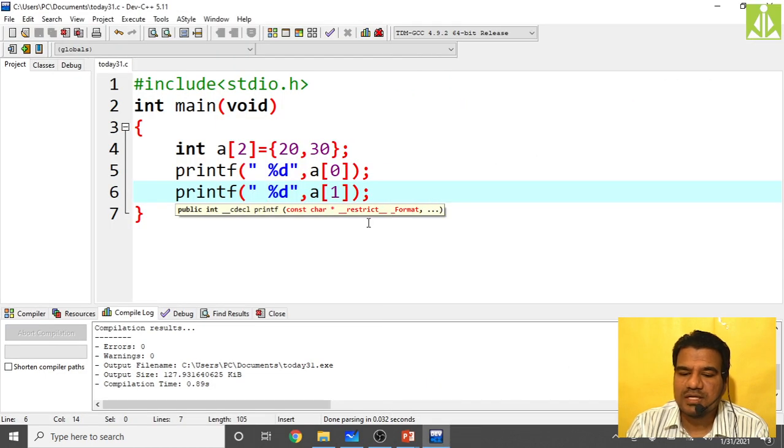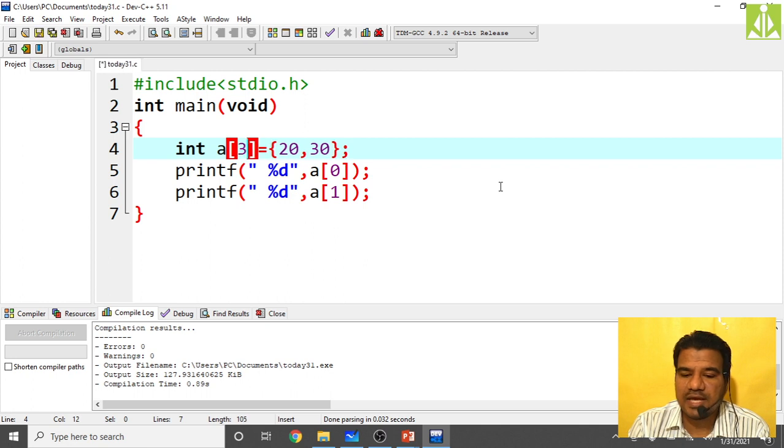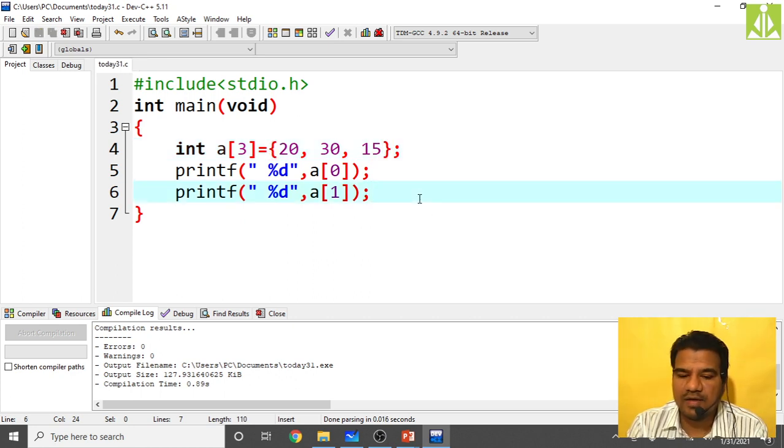So like this. Take another value. Let us say I'm taking the array size as 3. The third value, let us say, I'm taking some 15. Like this I have taken. So now how can I access the third value?